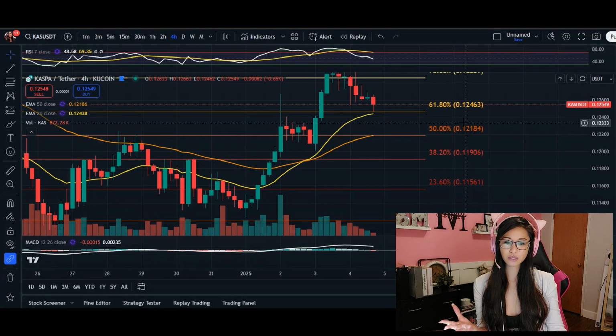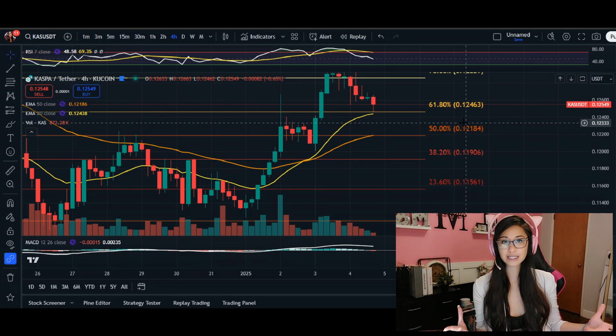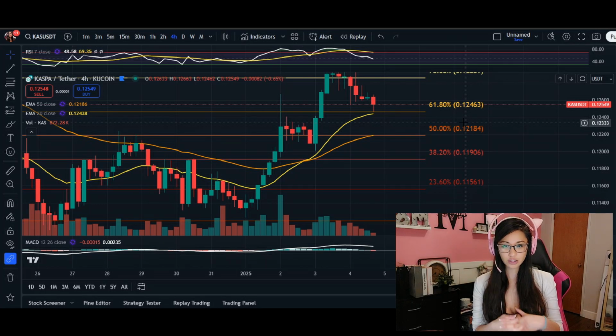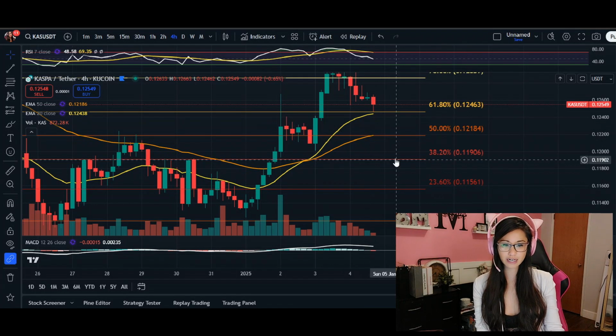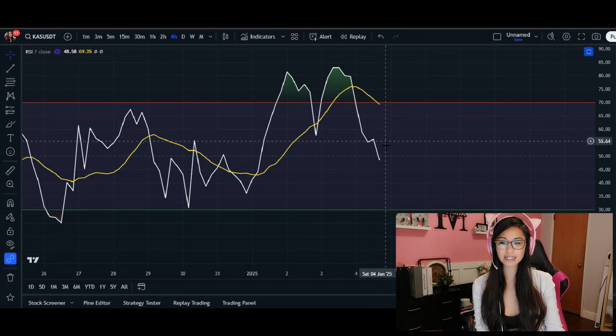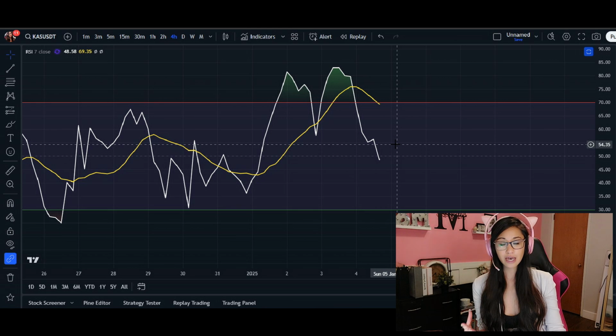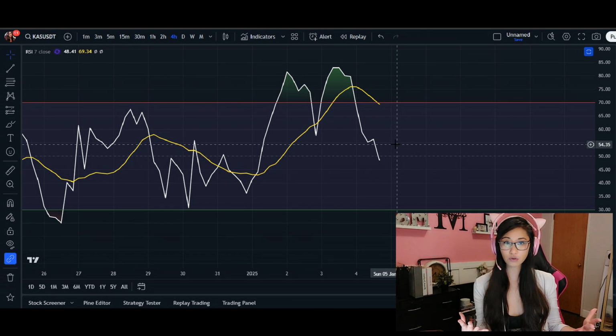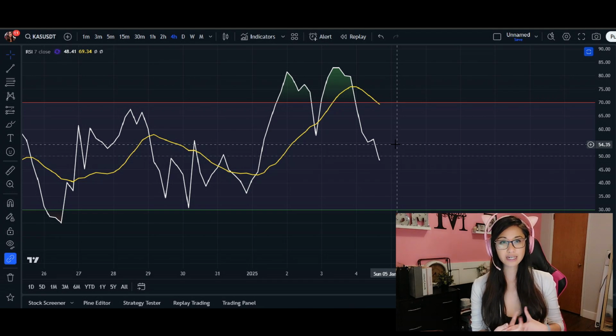So this is why it's really important here to take a look at where the price is when it comes to moving averages. Going back into some of our indicators, we see the RSI around 47% and trending downwards. So this does show a lack of bulls amongst the traders, because we are coming down to an area of possibly oversold, where some interest from buyers may pick it up around here and we may see a nice bounce or a recovery.